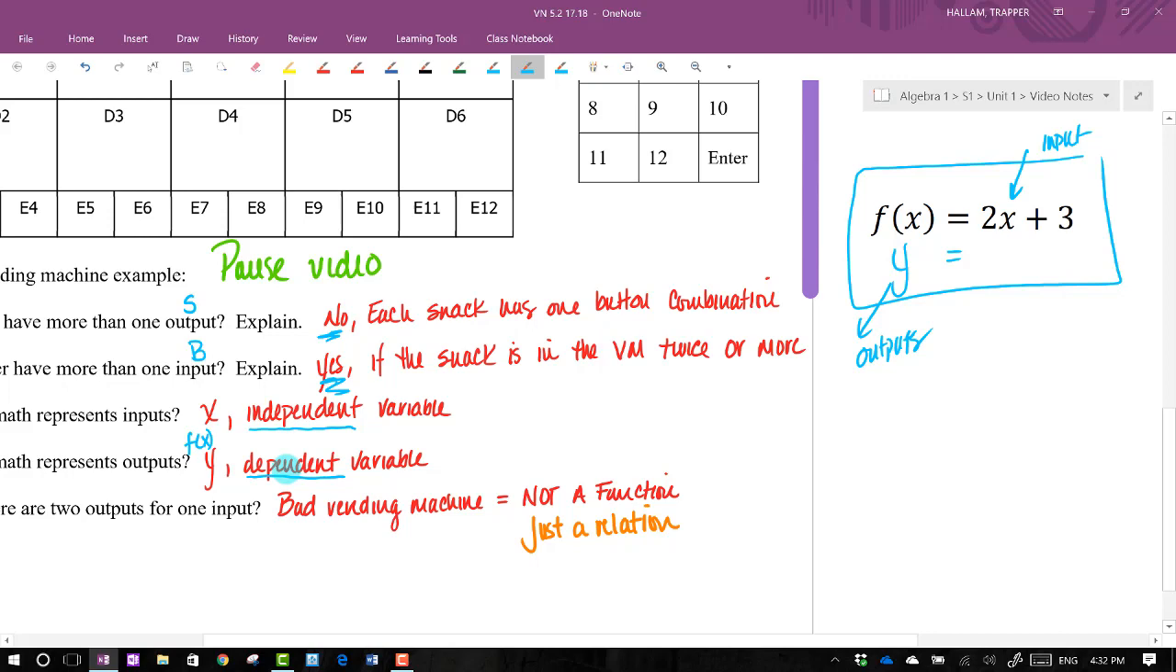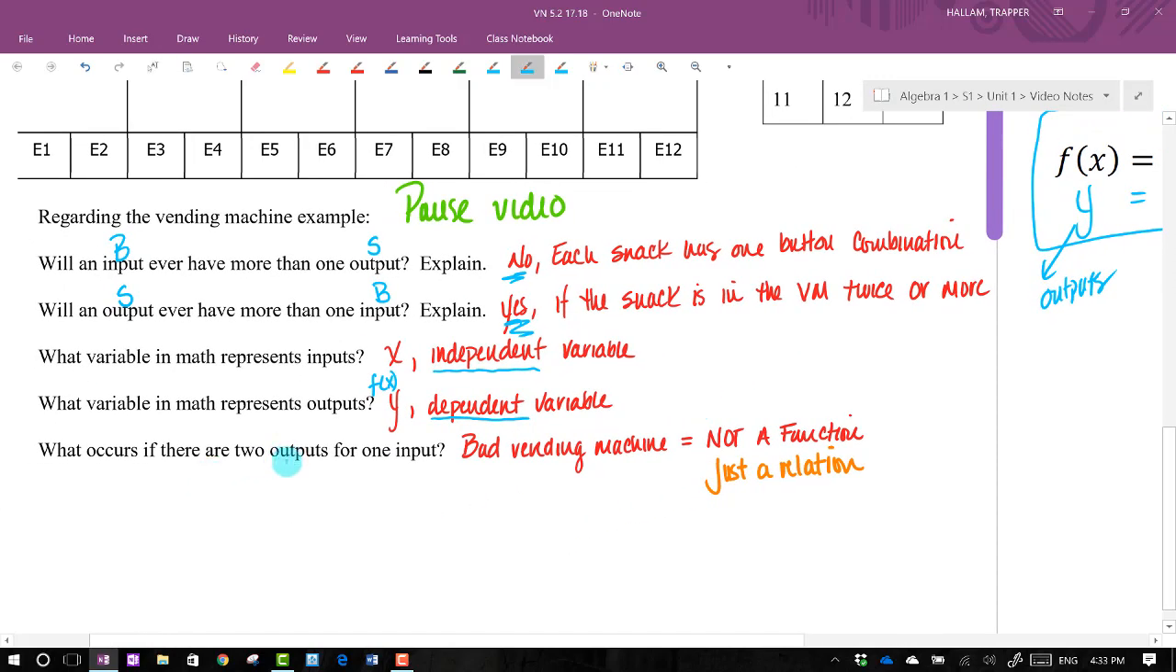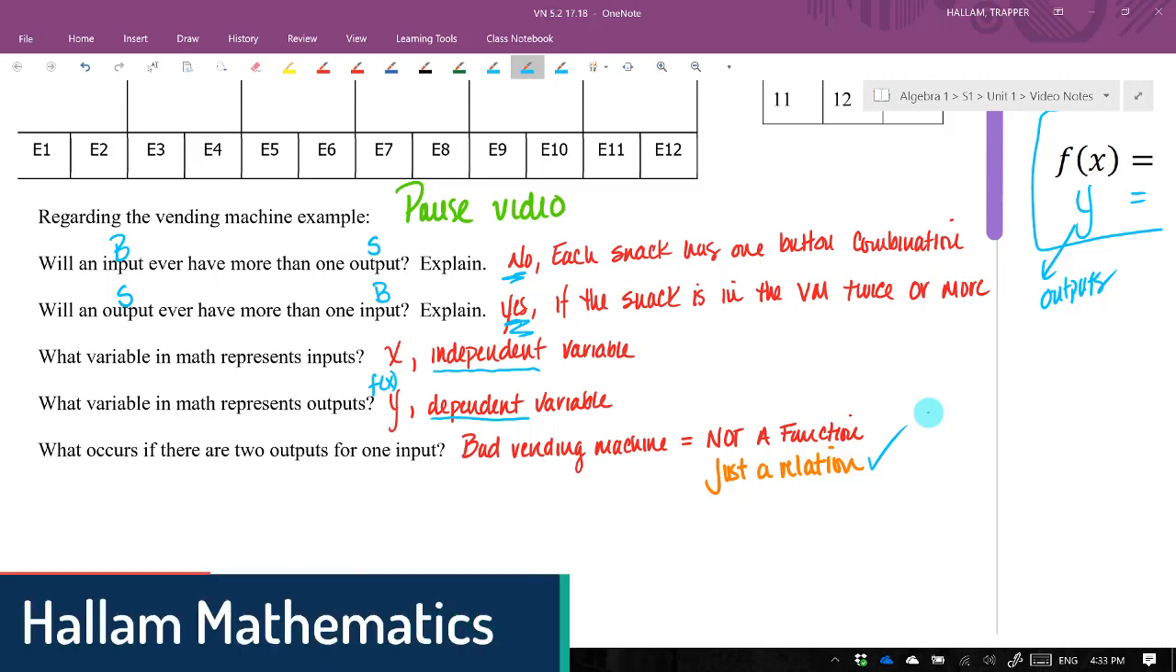So what occurs if there are two outputs for one input, meaning that we have a bad vending machine, meaning that we pressed a button combination and we didn't get what we want? Well, we'd call that a terrible vending machine, which is not a function. It just falls under the fact that it's a relation. So relations are the very general form, where there's a pattern, there's something going on, but a function is the specific one, meaning that every time I put something in, a very specific thing comes out and I expect that specific thing. So that's the difference between functions and relations.